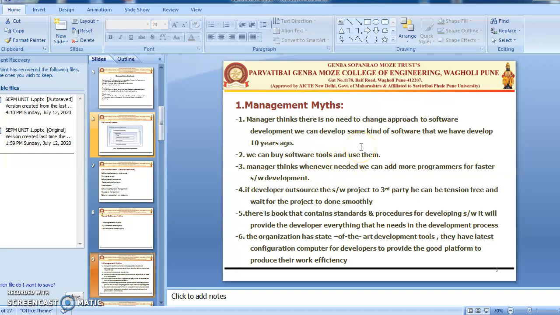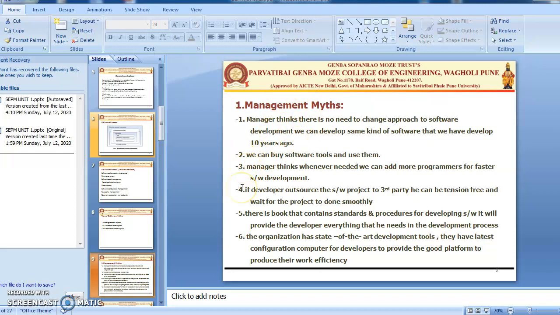The next myth is we can buy software tools and use them. Yes, we can buy software tools and use them, but what is the actual reality? Software tools are ready-made software that help in the creation of other software. Examples are FrontPage or Microsoft Publisher. All these can be used for web development. Rational Rose is also used for UML, for creating use cases and sequence and class diagrams. Such software is available for every stage of software development, but the majority of developers do not use them because they have some limitations. So even if we buy the software, it is not necessary that every developer will use it.